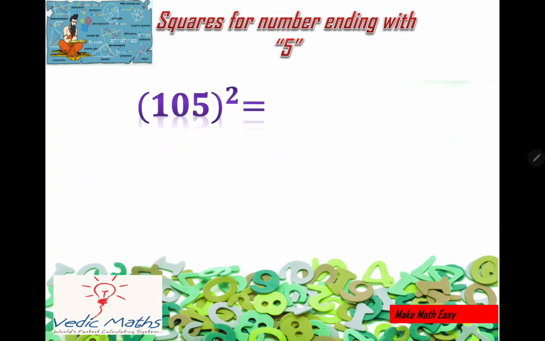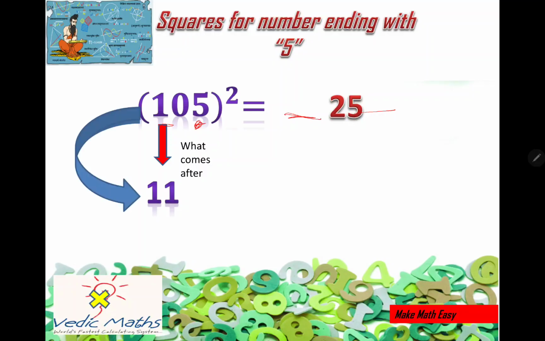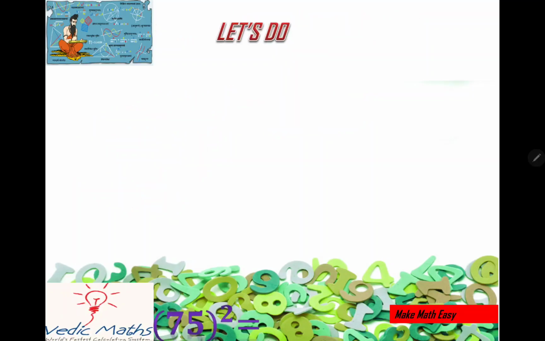Let us see one more example. Suppose I have 105 square. Again I will do the same thing. I will write two parts. In the first part, I will write the square of 5, that is 25. Then I will see what comes after 10 and multiply it by that number and write it in this blank. First step, 25 I wrote. Second step, after 10, 11 comes. 10 into 11 is 110. That 110 will come here and this is my answer. Easy? Let us see more.